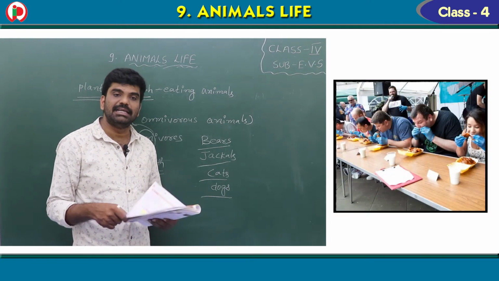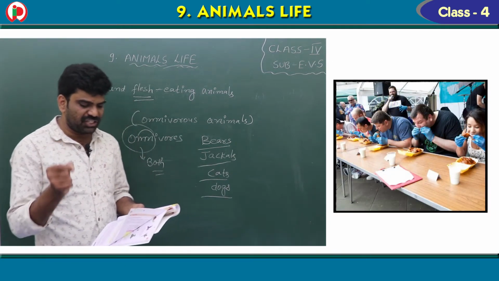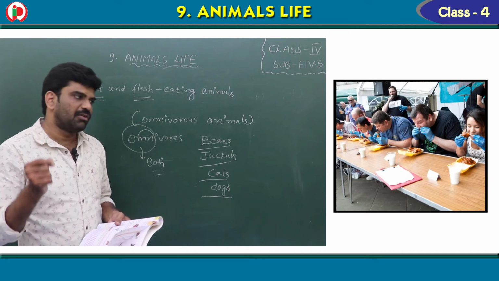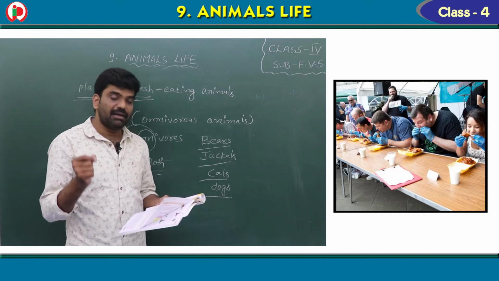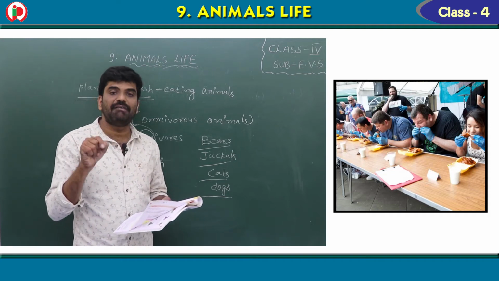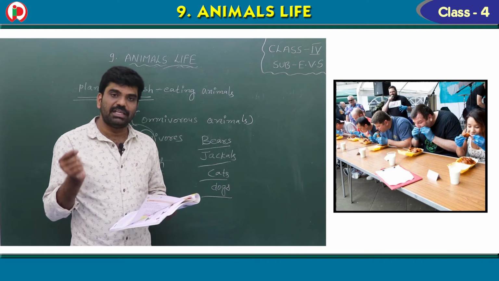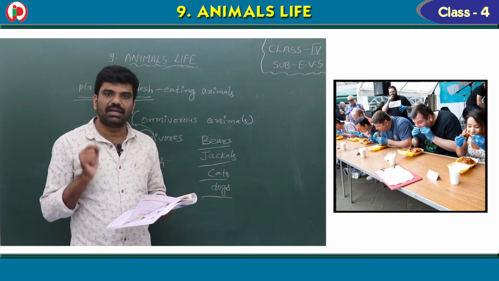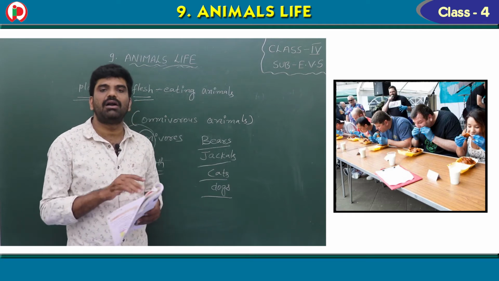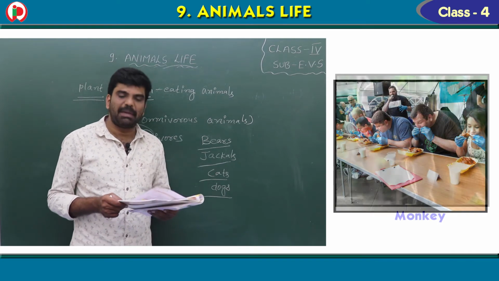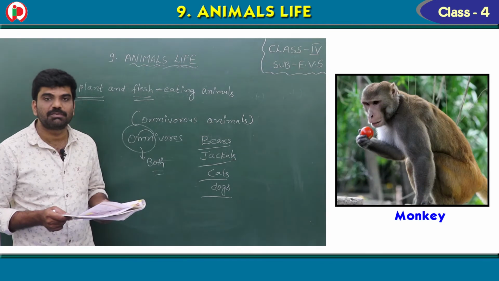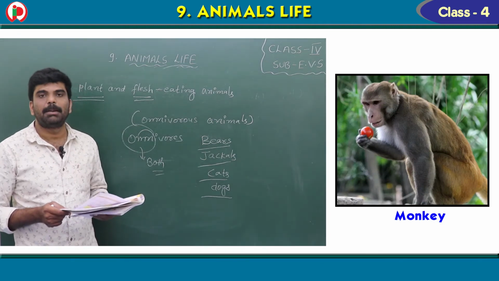Humans also eat meat, fish, egg. So do you like eating meat, children? Yes. Egg, fish. These are non-veg. And we also eat vegetables, fruits, and nuts. So we are called omnivores. So humans are omnivores. Monkeys are omnivores by nature. This is a fact finder.